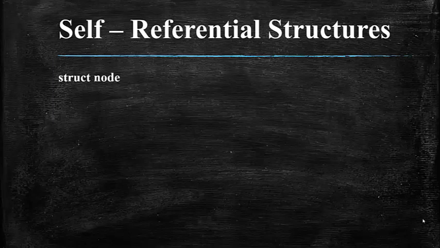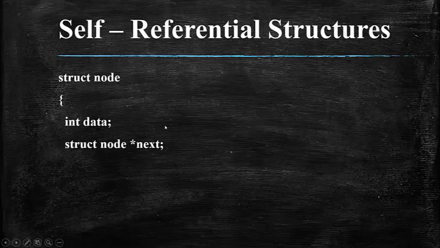Now within my structure, I have the data members. The first data member is data itself, of integer data type. Some kind of information I'm going to store in a structure member called data, and that data is of integer data type. Since we are discussing the self-referential structure, I create another structure member. And if you note here, you can see we have a pointer variable.